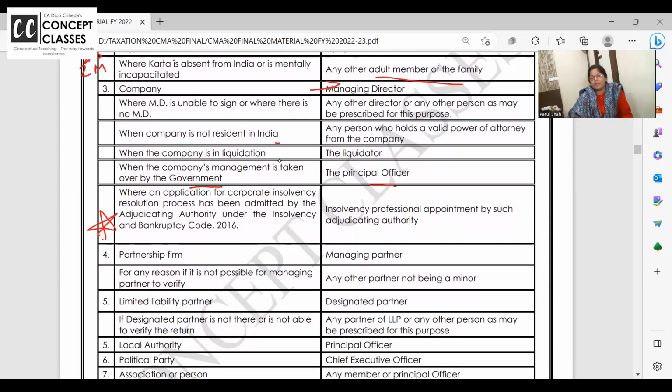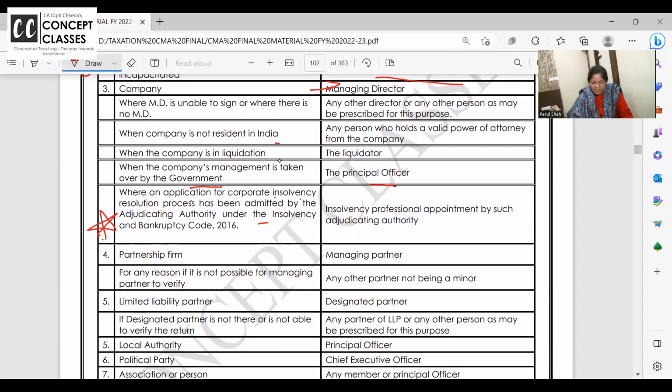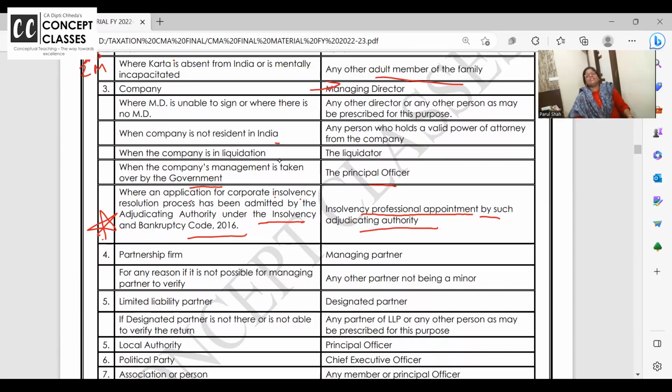Sometimes the person is not able to pay his debts and he has taken loans and all from banks, and his case goes to the insolvency and bankruptcy court. So when an application for corporate insolvency has been admitted by the adjudicating authority under the insolvency and bankruptcy code, then the insolvency professional who is appointed by such adjudicating authority. In case of banks and all, if there's a defaulter, bank will not do anything. They will appoint CAs who have more than 10 years of practice and who have cleared this bankruptcy code exam. They will appoint them.